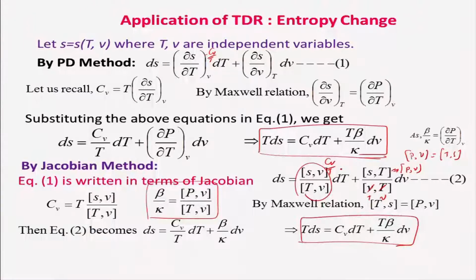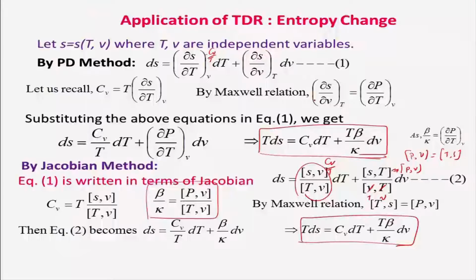So, this is a little faster way of doing it. You need not remember which relationship or which Maxwell relationship we will be using. In the case of the partial derivative method, I will have to look at it, and of course, one can say the entropy with volume and temperature has to be converted and expressed in pressure and temperature, with volume remaining constant, but you will have to remember. Here it is a simpler way of doing it, the Jacobian method, because only one Maxwell relation is needed, not four, as in the case of partial derivatives.